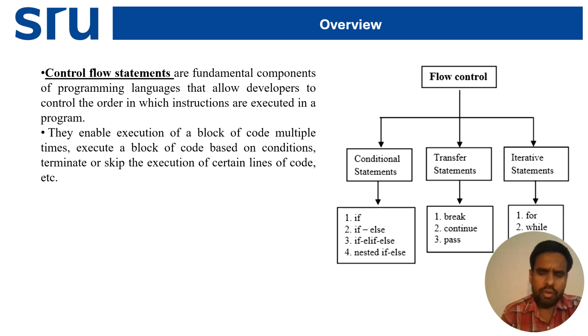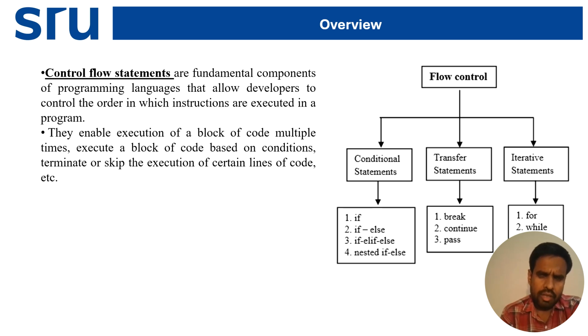Now coming to the overview. Control flow statements are fundamental programming language components that allow the developer to control the order of the instructions that are executed in the programs. Whatever the programmer is writing, the programmer has to control it, so for that matter we have to give the flow control.